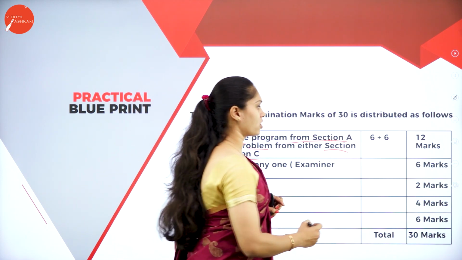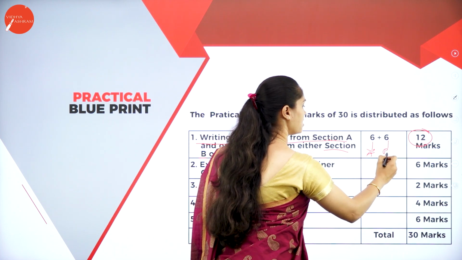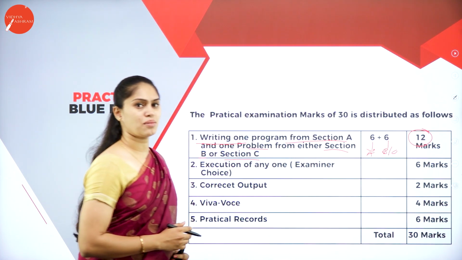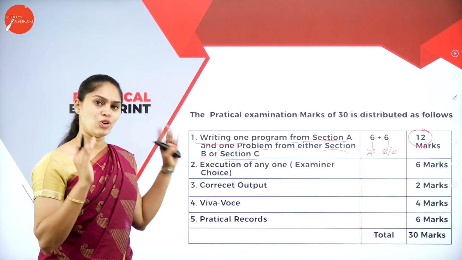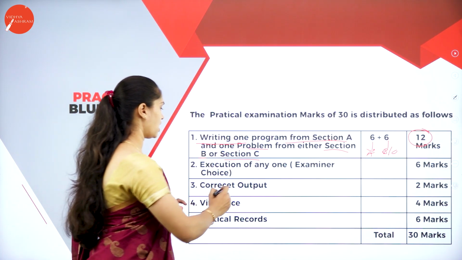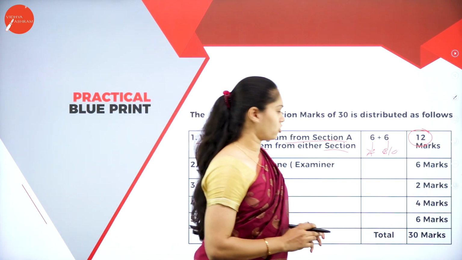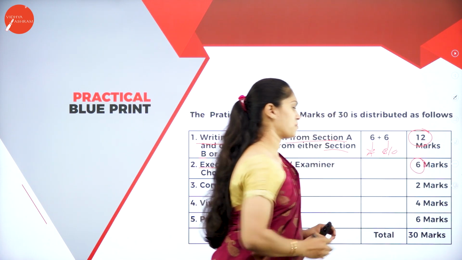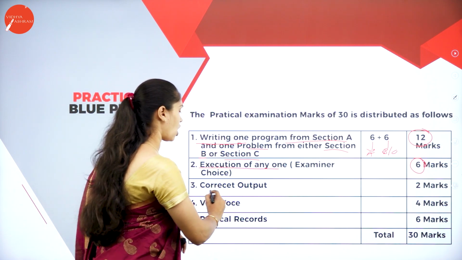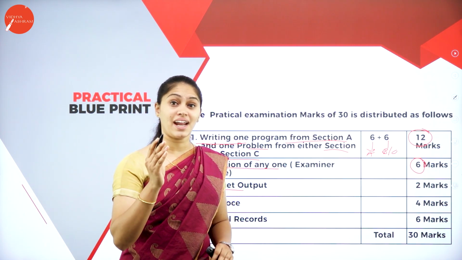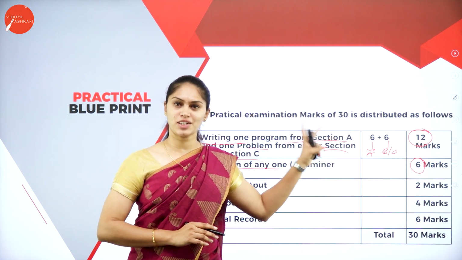So you are going to get a total of 12 marks. This is for section A and for either section B or C, whichever comes to you in the examination. If you are done with the execution of any one of the programs, then how many marks are you going to get? You are going to get 6 marks. Then if the output is correct, they are going to give you 2 marks. So you are going to get 2 questions.